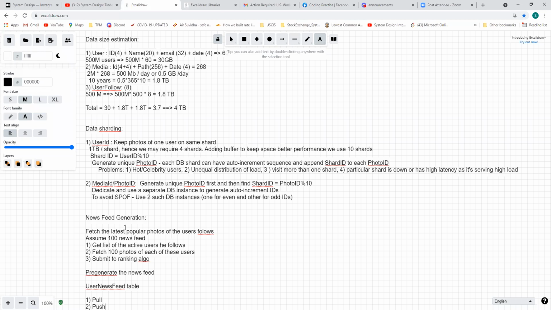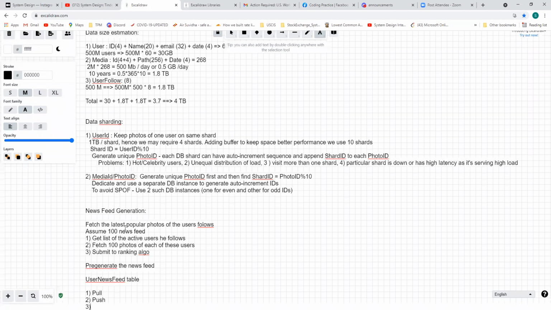The pull model will always have a problem with latency for sure. But the push model will be a problem with a celebrity user who has many millions of followers, because it will keep on pushing the updates, and that will be done very frequently, right? So we can opt for another way of doing it, the hybrid way.